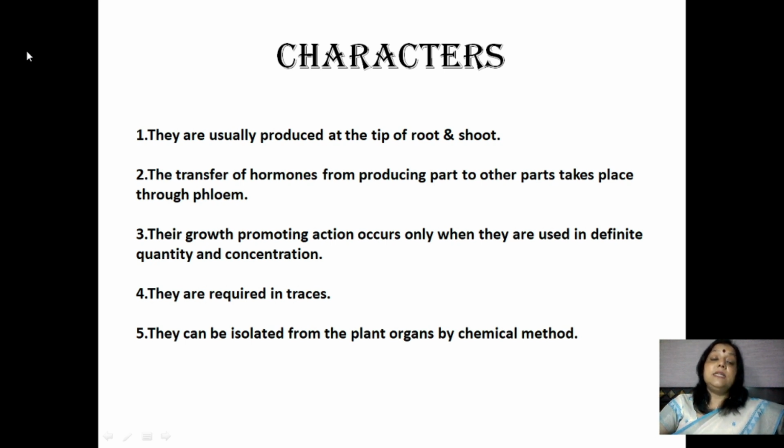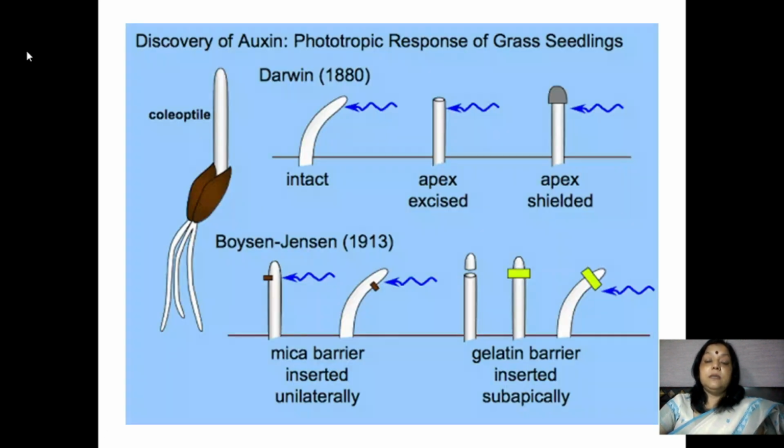Their growth promoting action occurs only when they are used in definite quantity and concentration, and they are required in traces. They can be isolated from the plant organ by chemical methods.